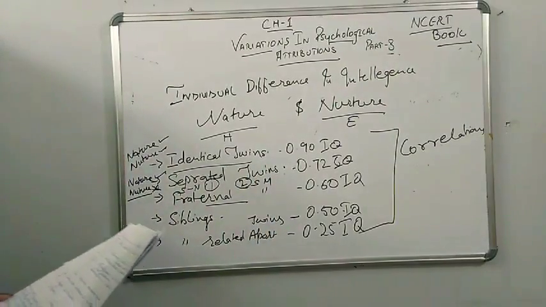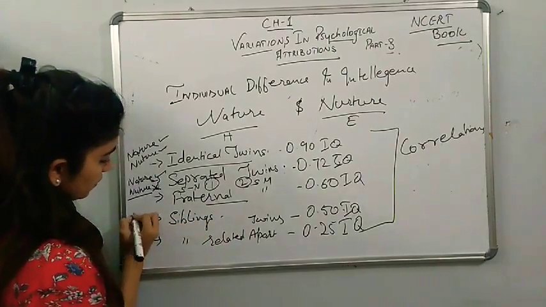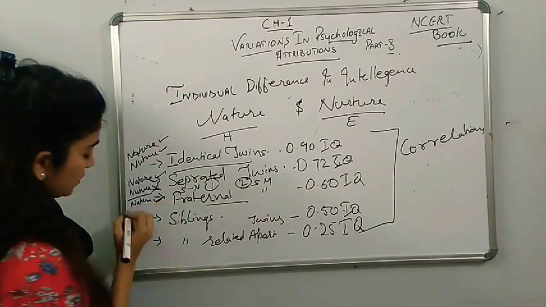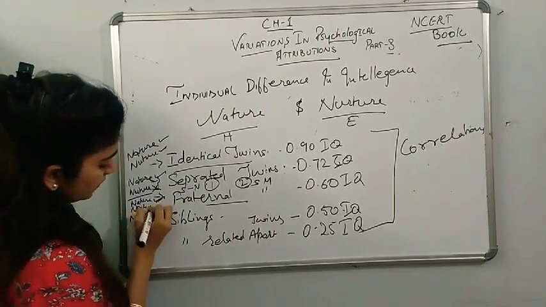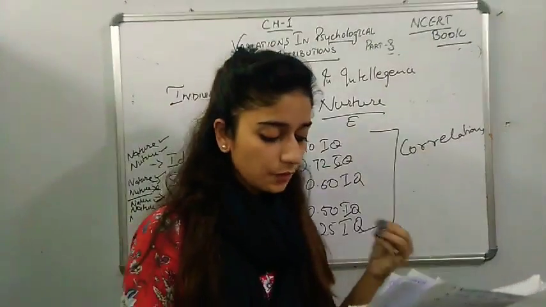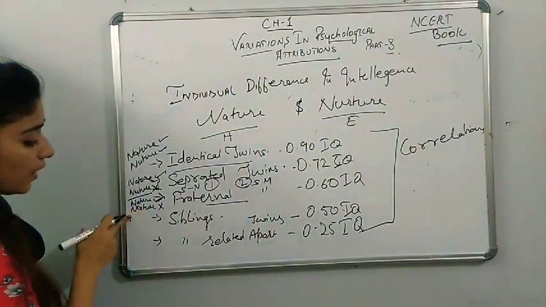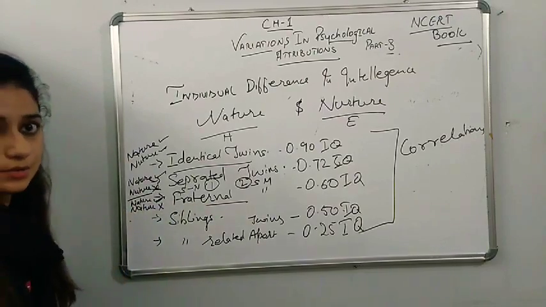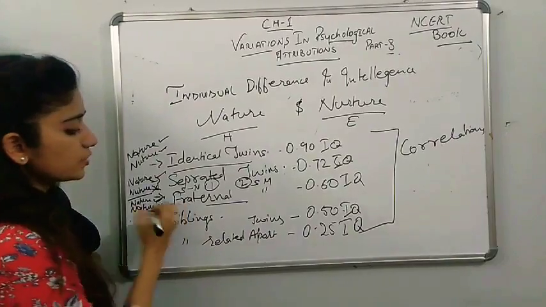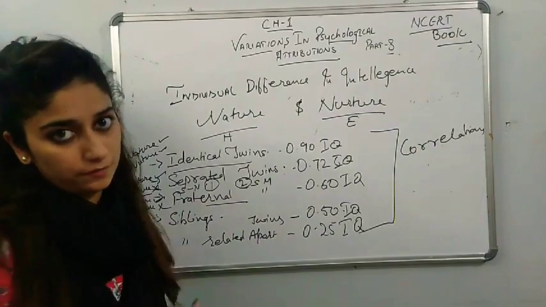In fraternal twins the nature will be weaker and the nurture will be the stronger one, because they have the same parents, but their environmental conditions may differ and their sex differs. All these are affecting their IQ level.